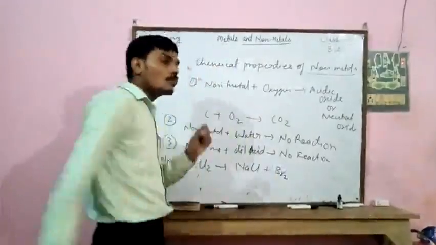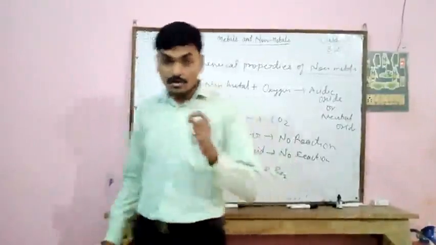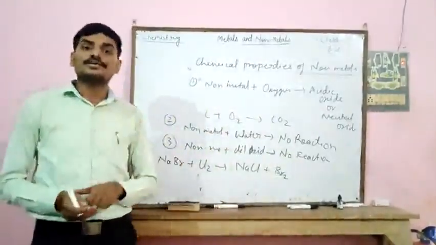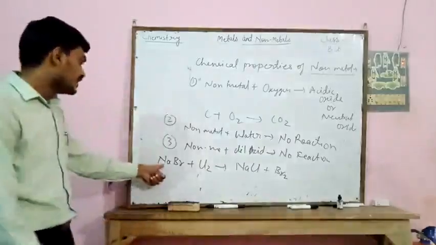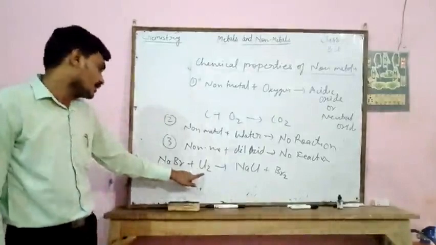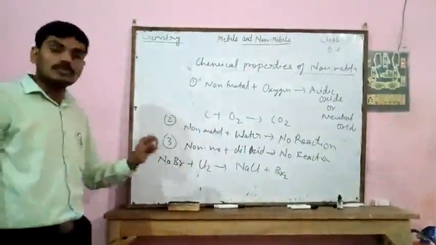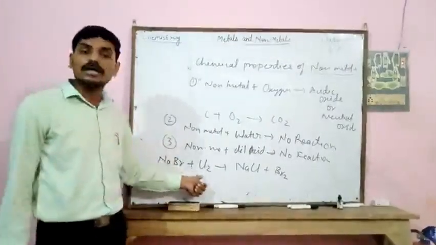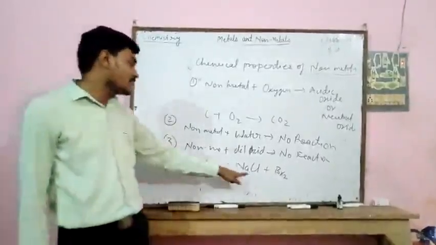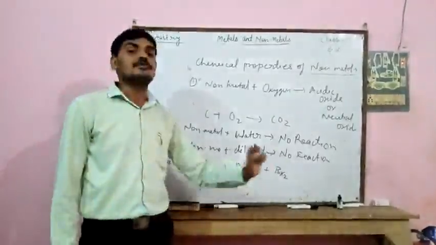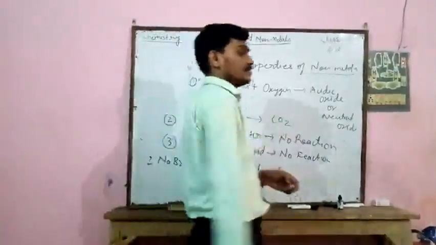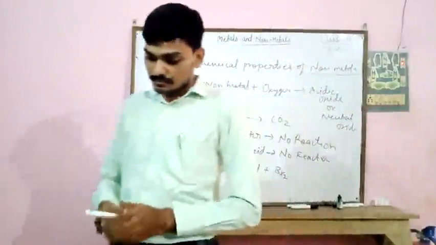That is, a more reactive non-metal displaces a less reactive non-metal. Here bromine is less reactive than chlorine, so chlorine displaces the bromine and it forms NaCl and bromine, Br2.